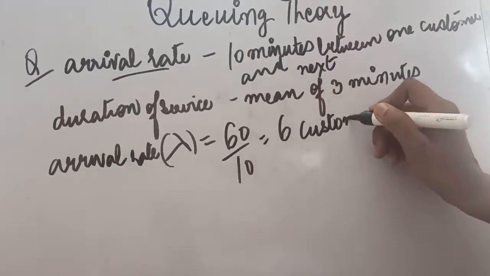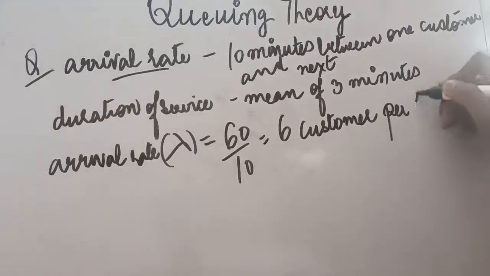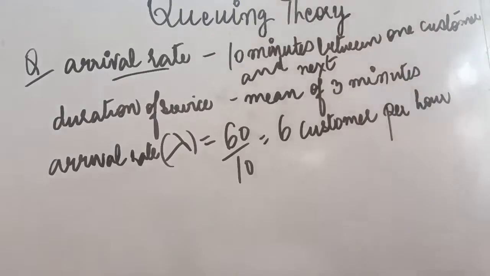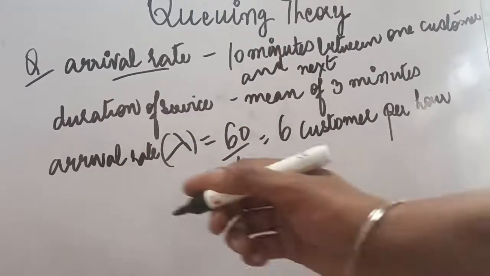So this is how you have to calculate your lambda and mu. You have to calculate the customers per hour. If in every 10 minutes one customer is arriving, you can well imagine that in 1 hour 6 customers are going to reach the petrol pump. Same we will be calculating for the service as well.